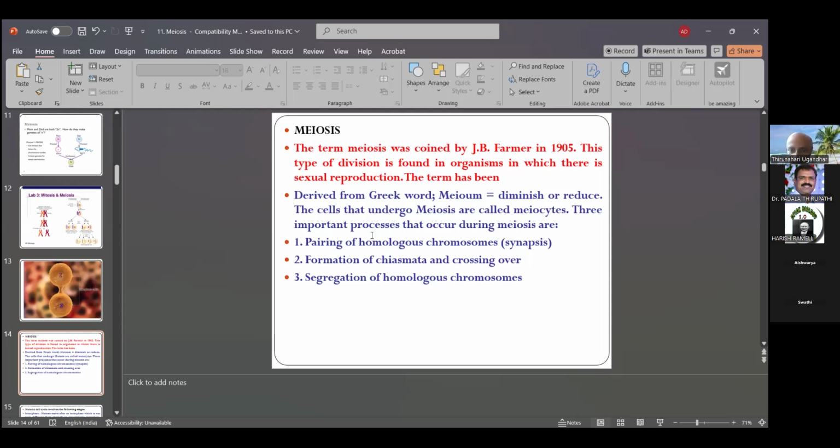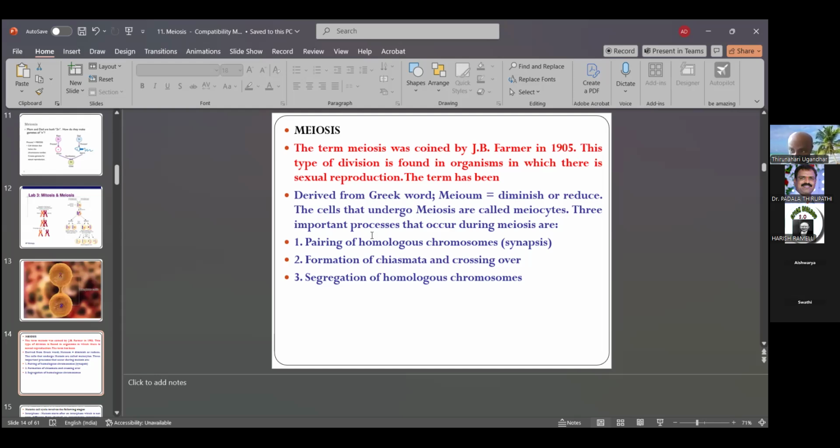Three important processes that occur during meiosis are, first, pairing of homologous chromosomes, synapsis. Pairing means the X chromosome and Y chromosome are combined as a pair. Then the pair forms an X-shaped part.